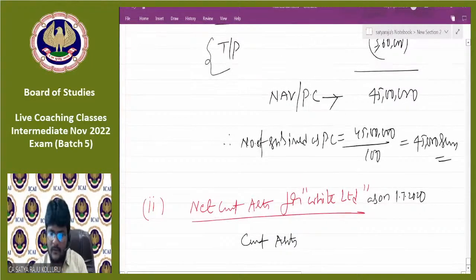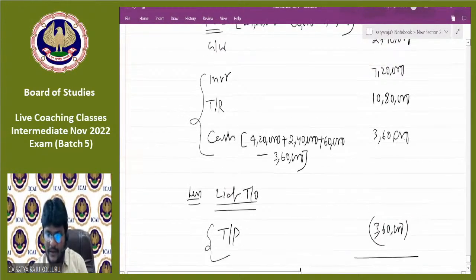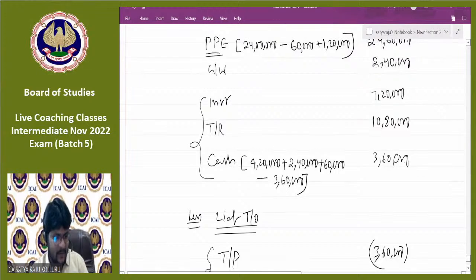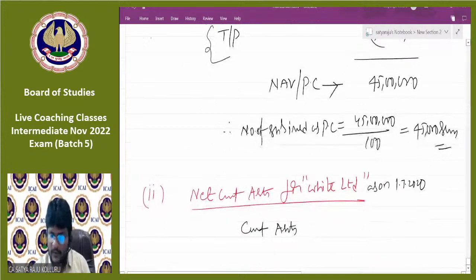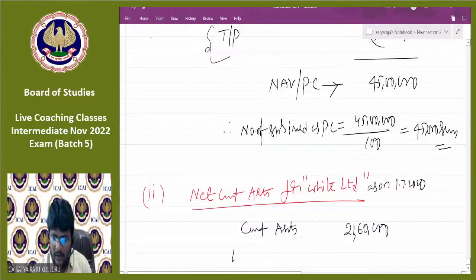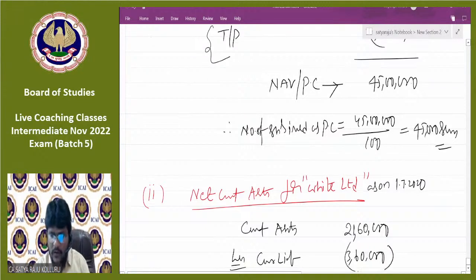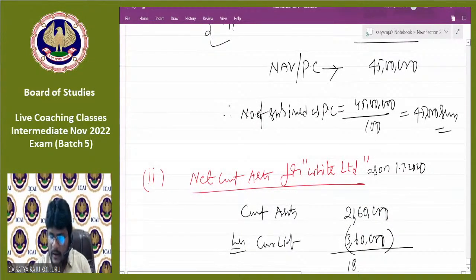First I need to calculate current assets. 7.2 plus 10.8 plus 3.6 is 21.6, so 21,60,000 is the current assets. If you want, you can give them individually. Less current liabilities, which is only trade payables of 3,60,000. Therefore, net current assets are 18 lakhs. I only provided for White Limited. You can also provide for Black Limited in the same manner.